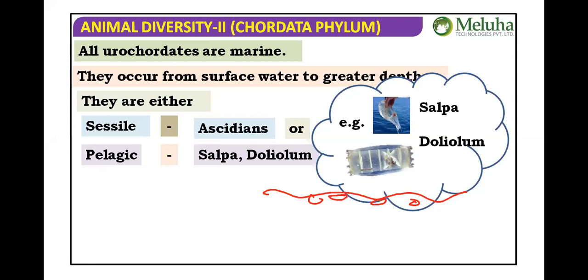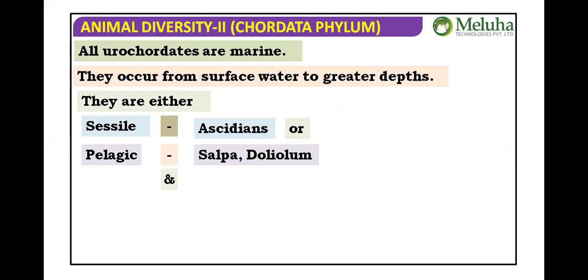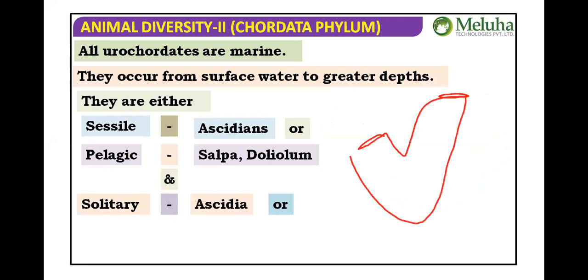So the examples are to be remembered. Okay, next, solitary, single. Example for single, again Ascidia, as I have shown here, that Ascidia is single.